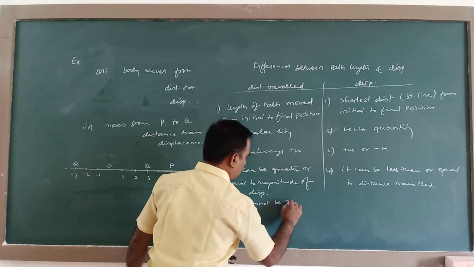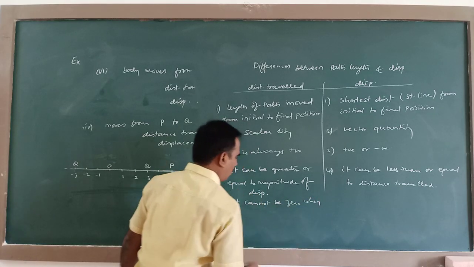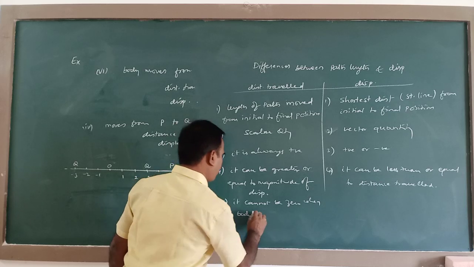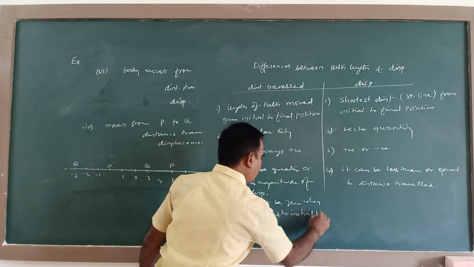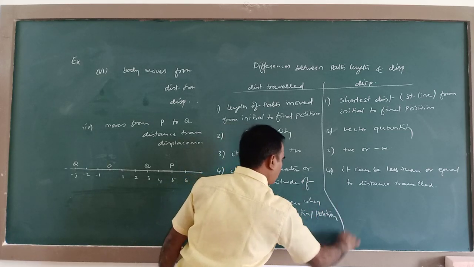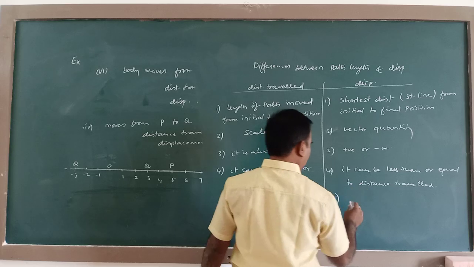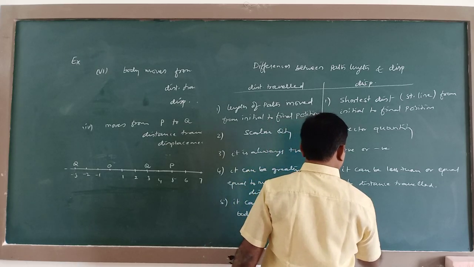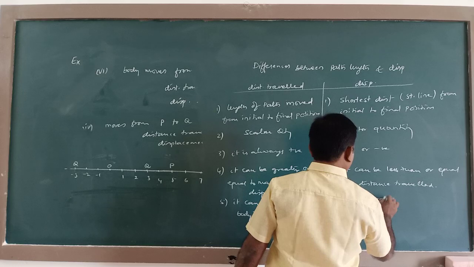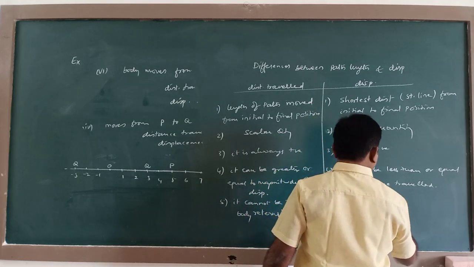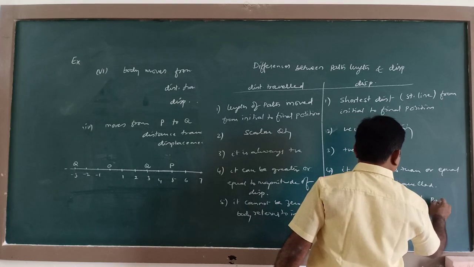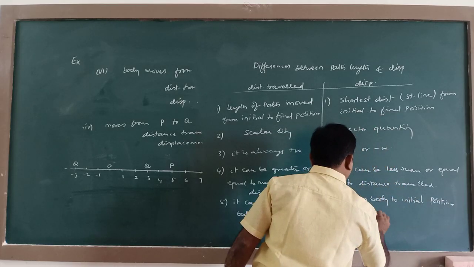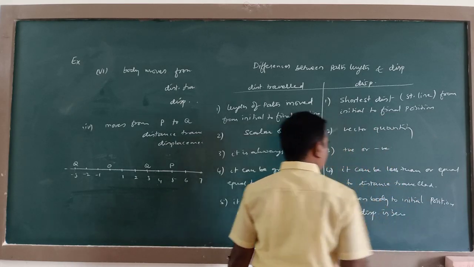When the body returns to the initial position, the displacement is 0.